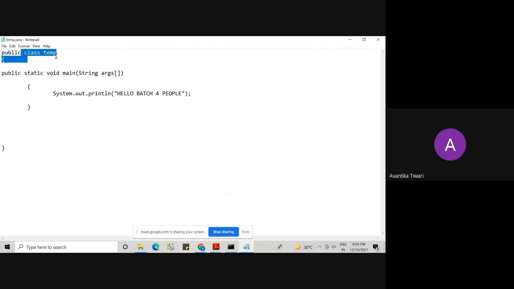The class temp is a public class so that it can be accessible from anywhere. That is an access modifier. It's a class. Don't think that you won't understand anything. I am just trying to tell you the development steps. So the number one step is to write a program. I have written a program in a notepad file, and in this program I have created a class temp. Inside this class we have the main function, and inside the main function I am printing a message: Hello batch 4 people. So this is my first step.